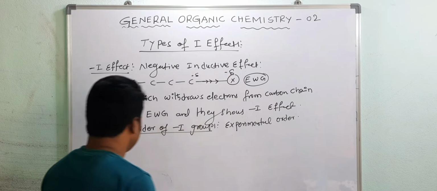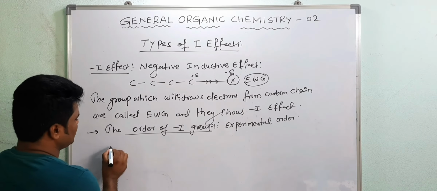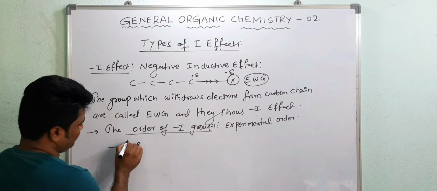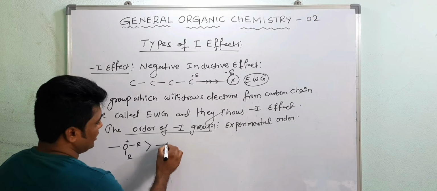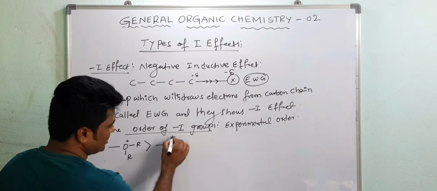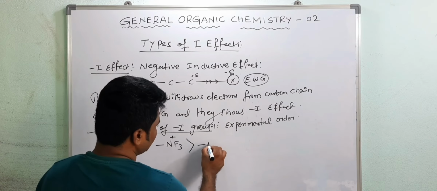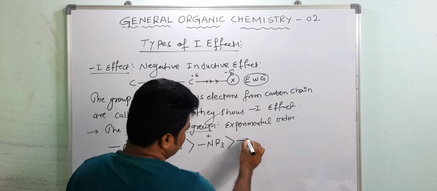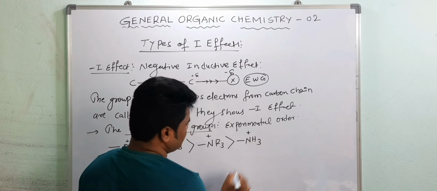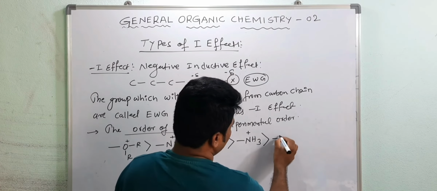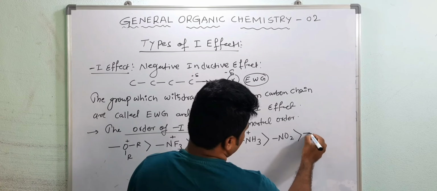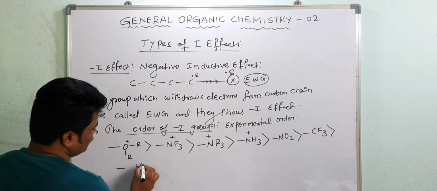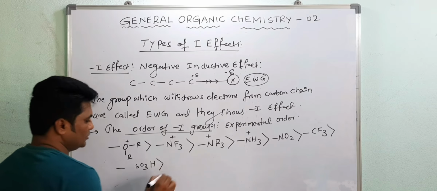The group with the most minus I effect comes first: NR3+, then NH3+, then NO2, then CF3, then SO3H sulfonic group, then cyanide.